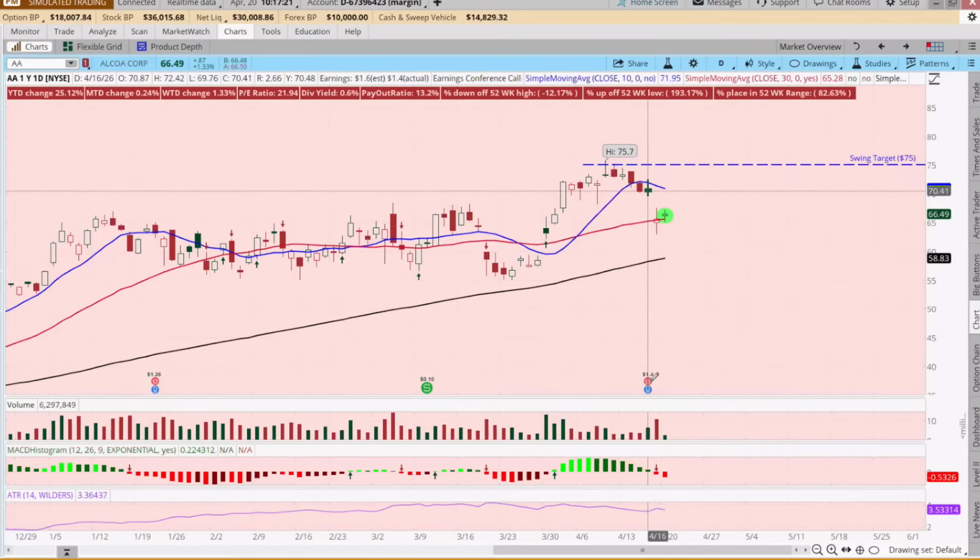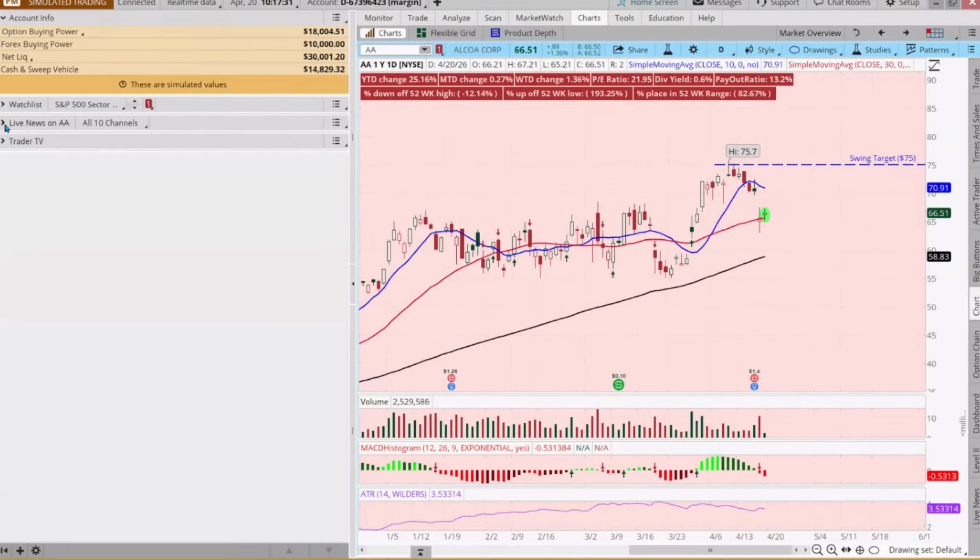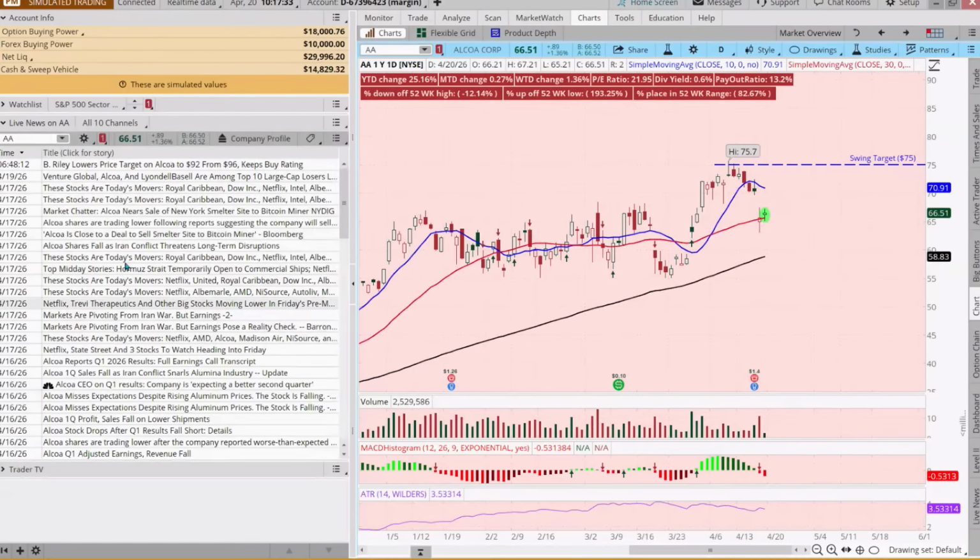And it missed on earnings. But if you want to, I like the way you're thinking here, whoever typed that in. When I came and looked, Riley lowered the price target to 92 from 96. 90 is at the tippy top of our chart. We want to trade it up to 75. And it's saying here, they missed on Q1 results, but they're expecting a better second quarter. So it looks like it's rallying.